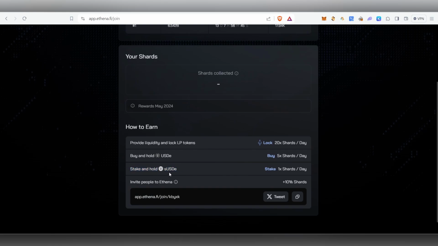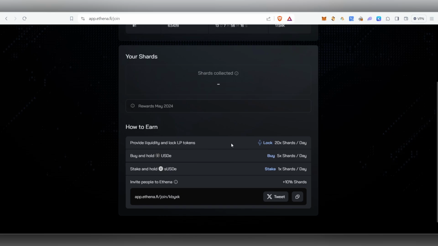Okay, so if you want to get this SUSDE, if you stake your USDE, you will be able to get this one, but don't do this one. It's very low shards you are going to get for just staking it, so I won't recommend you to do this one. Instead, you can provide liquidity and lock the LP token so that you'll be getting 20 shards per dollar. So 20 shards per dollar per day.